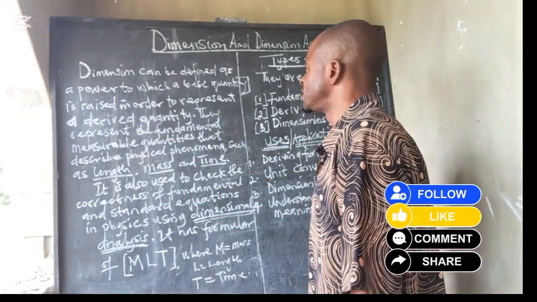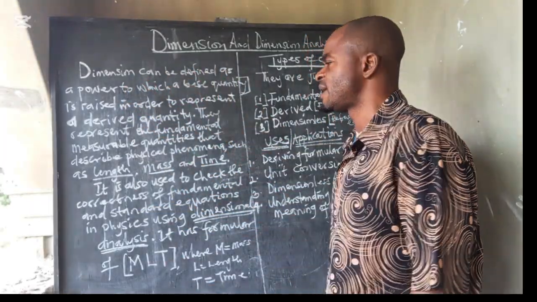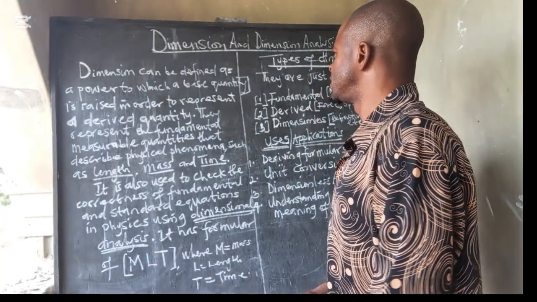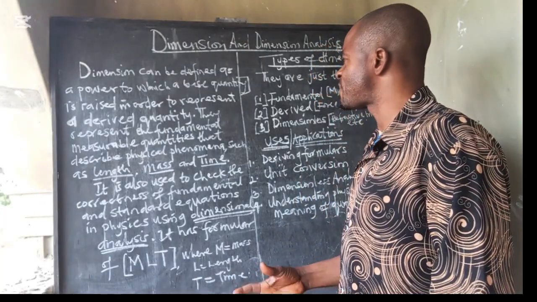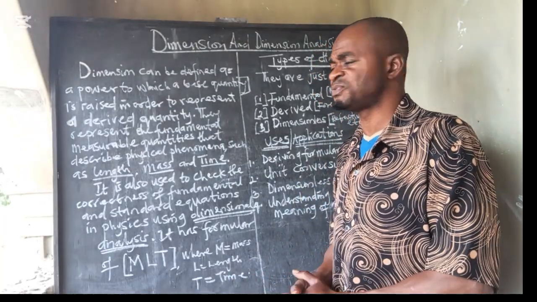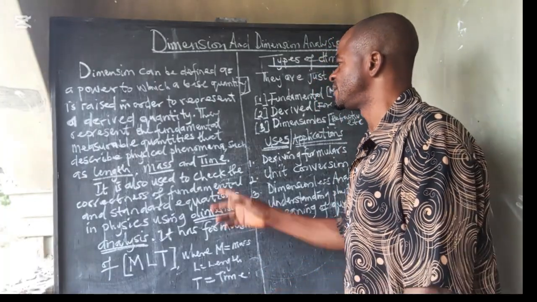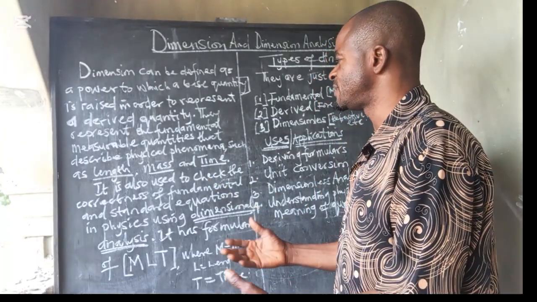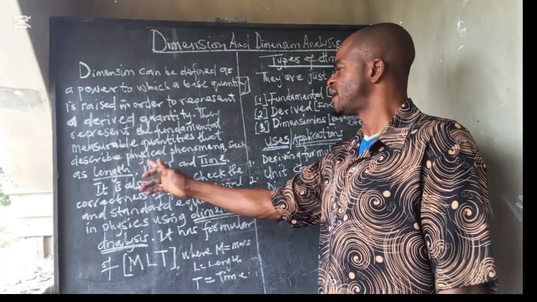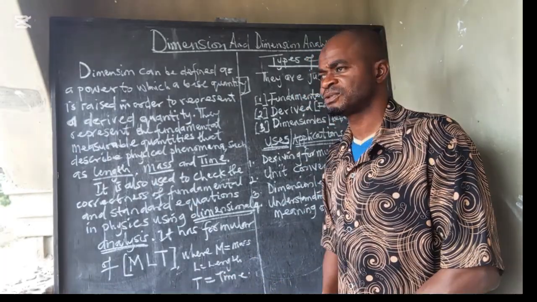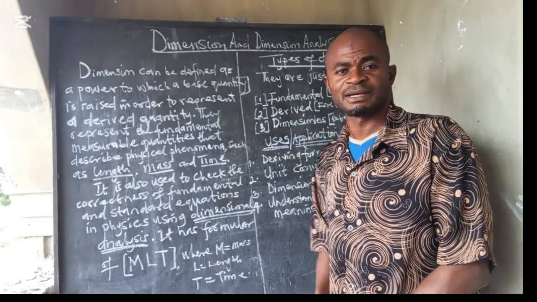What is dimension? Dimension simply means a power in which a quantity is raised in order to represent a derived quantity. They represent the fundamental measurable quantities that describe physical phenomena such as length, mass, and time.